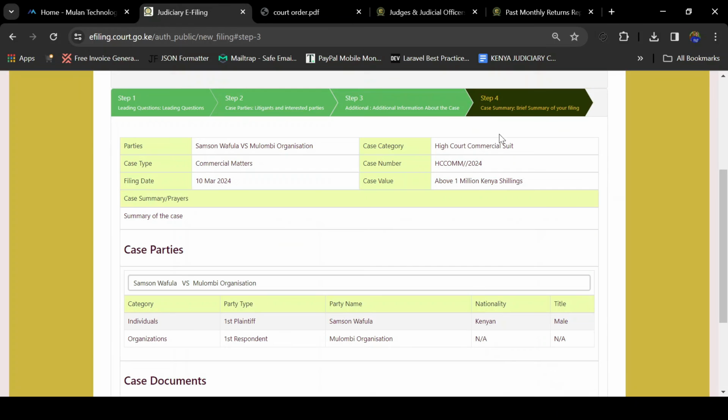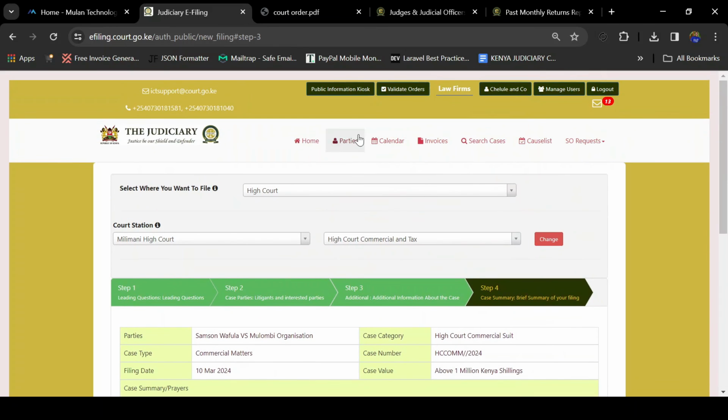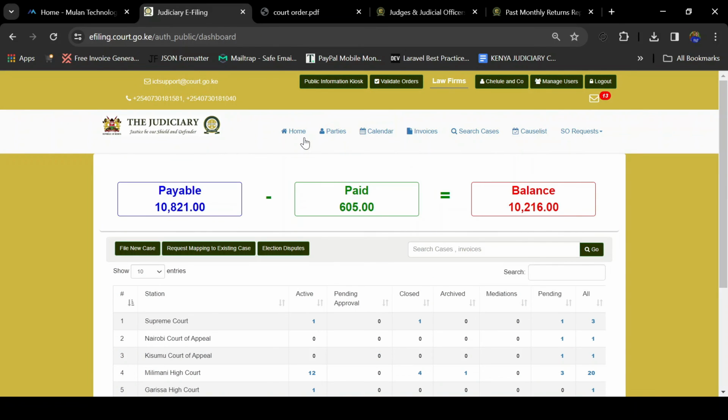By clicking on Next, this is a case summary, a brief summary of your filing, whereby you'll be able to see the case parties, the case type, the filing date, the case category, case number, case value, the case parties, and the case document. So once you have confirmed the details of your filing to be true, you will click on Submit Case.